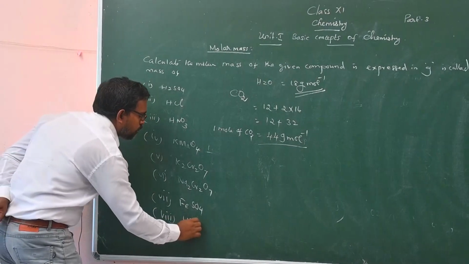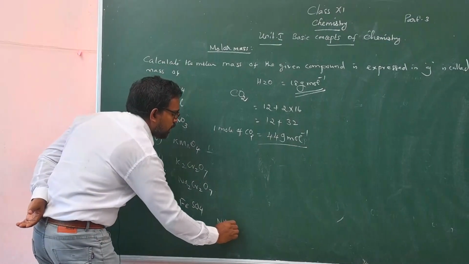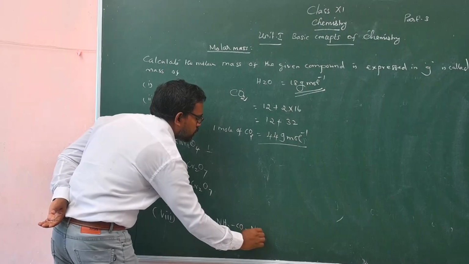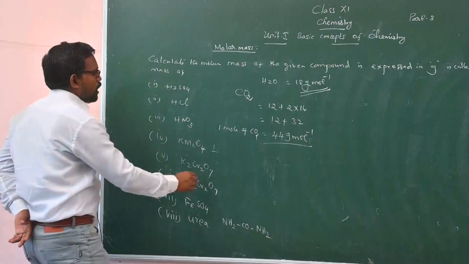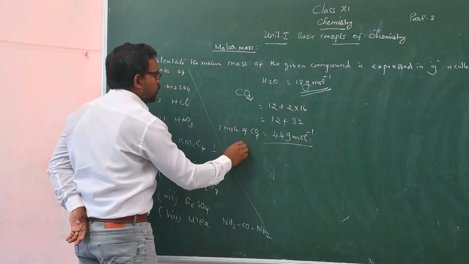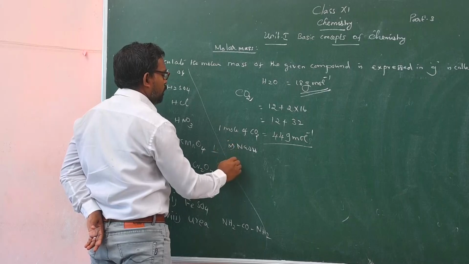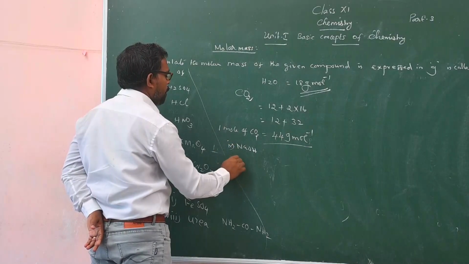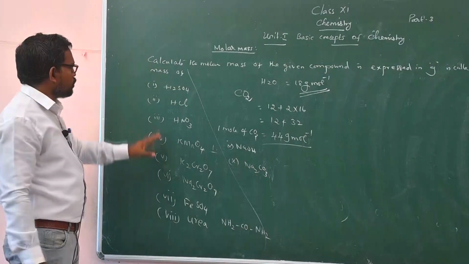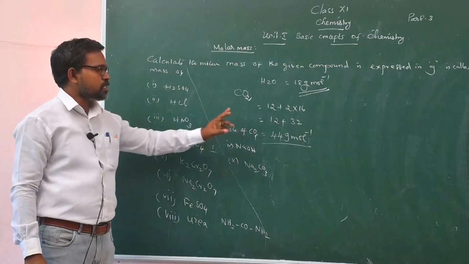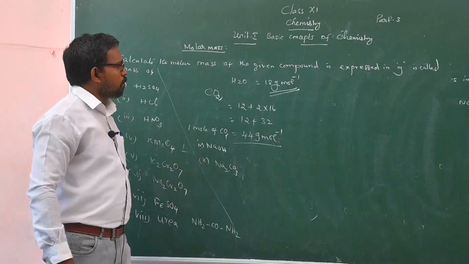Also urea, the formula for urea is NH2CONH2. Using this formula you find out the molar mass of urea, sodium hydroxide, and sodium carbonate. For all these compounds you should find out the molar mass, which is expressed in gram per mole. This is molar mass.